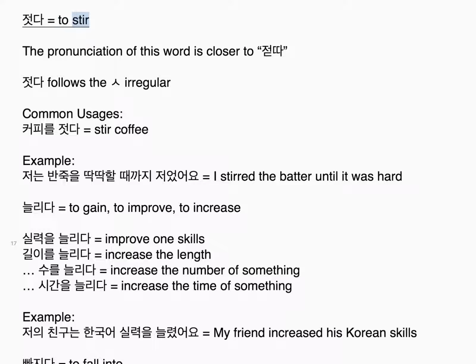졌다, to stir. The pronunciation of this word is closer to 졌다. Follows the 시옷 irregular. Common usages: 커피를 졌다, stir coffee. Example: 저는 반죽을 딱딱할 때까지 저었어요. I stir the batter until it was hard.